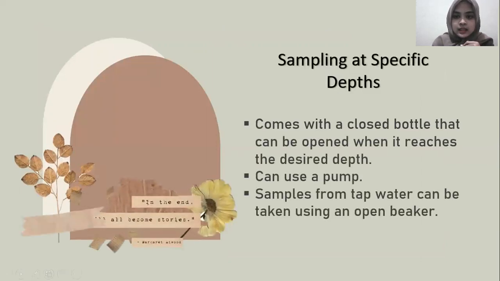Then sampling at specific depths is done with a closed bottle that can be opened when it reaches the desired depth. You can use a pump, and samples from tap water can be taken using an open beaker.